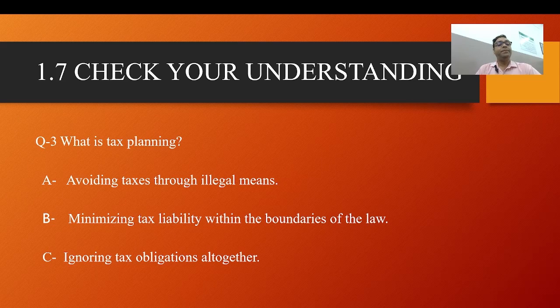Now question number three. What is tax planning? Avoiding tax through illegal means. Second, minimizing tax liability within the boundaries of law. And third, ignoring tax obligation altogether. I think the right answer is minimizing tax liabilities within the boundaries of the law, because tax planning is a legal process. Tax avoidance and tax planning are both legal processes. I think B is the right answer.